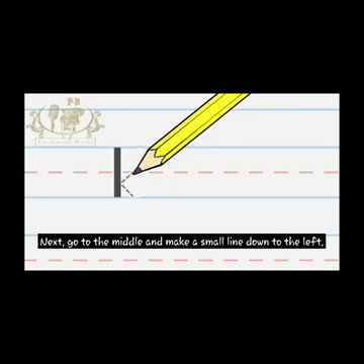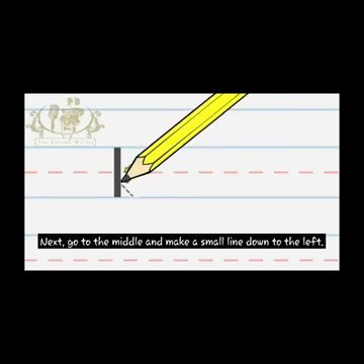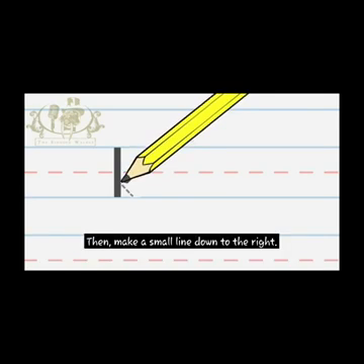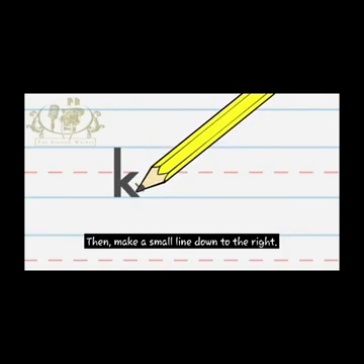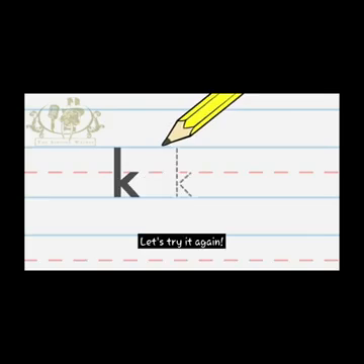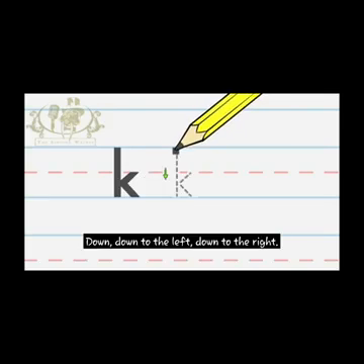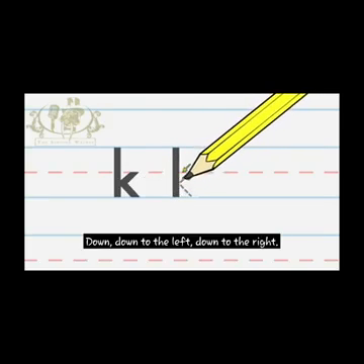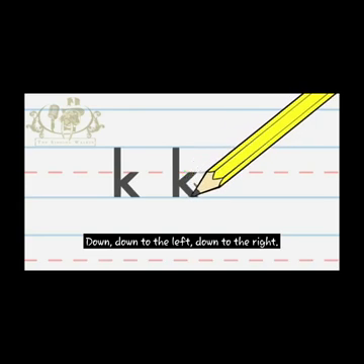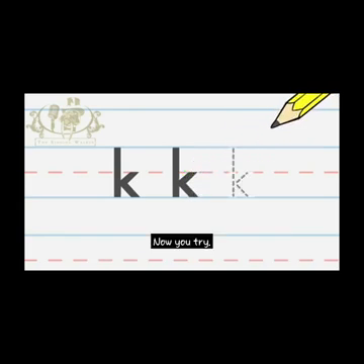Next, go to the middle and make a small line down to the left. Then, make a small line down to the right. Let's try it again. Down, down to the left, down to the right. Now you try. Now, check if you did it right.